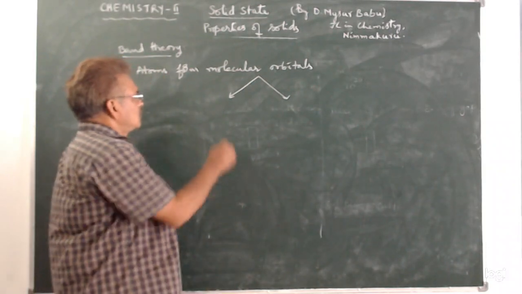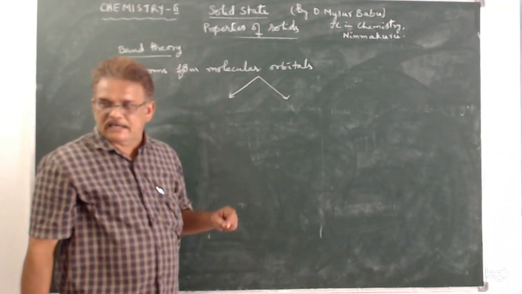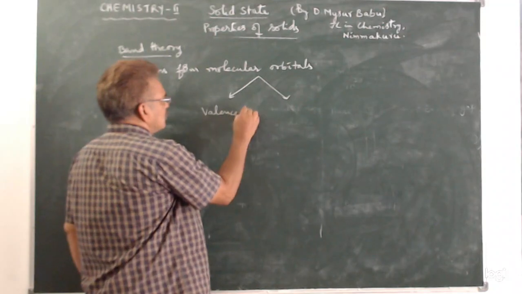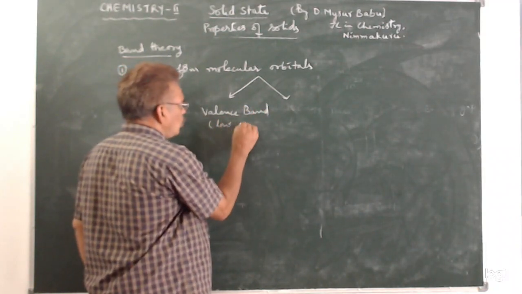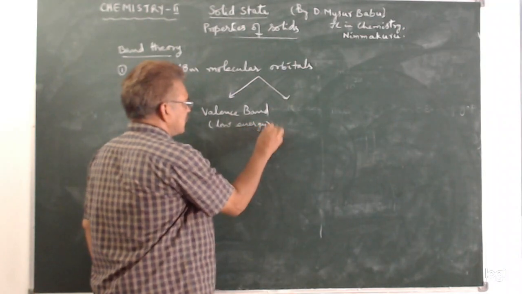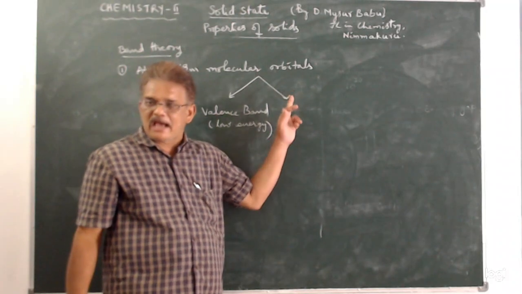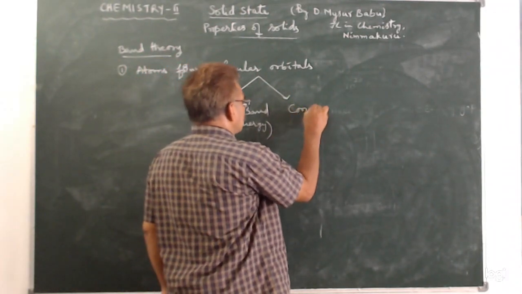Okay, so these molecular orbitals form a band called the valence band, which has low energy, and some molecular orbitals have high energy, which is called the conduction band.